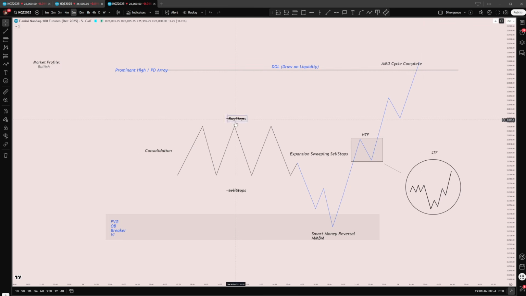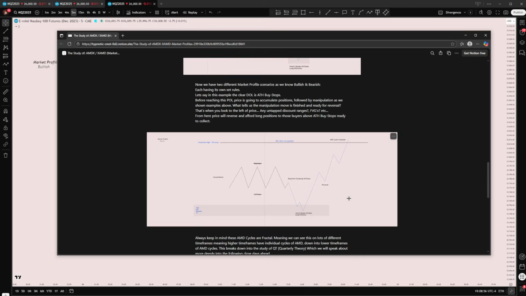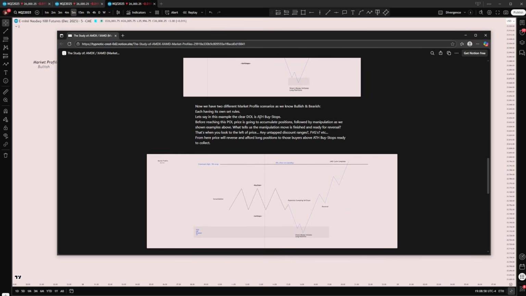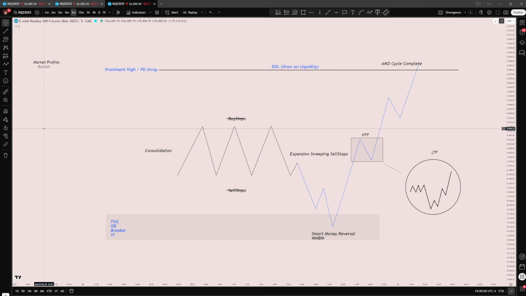What is it targeting? The buy stops accumulated above here, and a prominent high or a PD array at the top, right? Which in this sense, I actually stated could be all-time high buy stops, right? As an example. Draw on liquidity, as we can see, that's when the AMD cycle is complete.